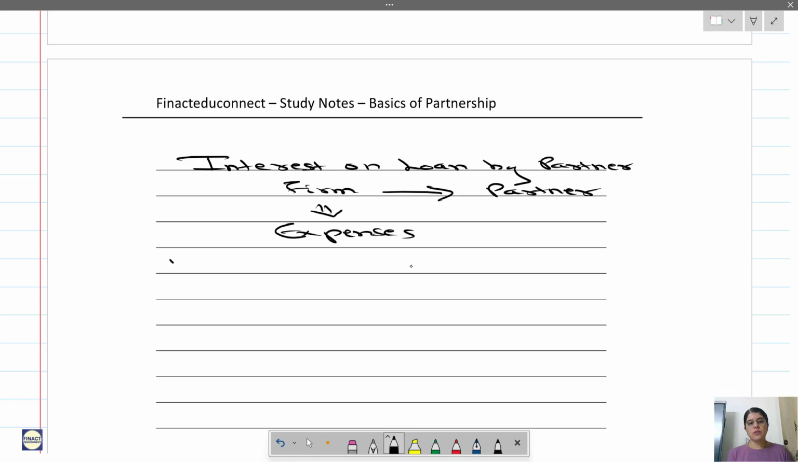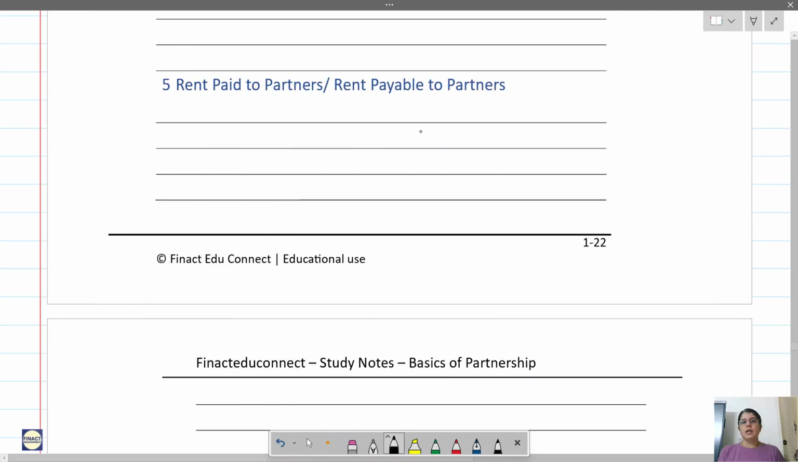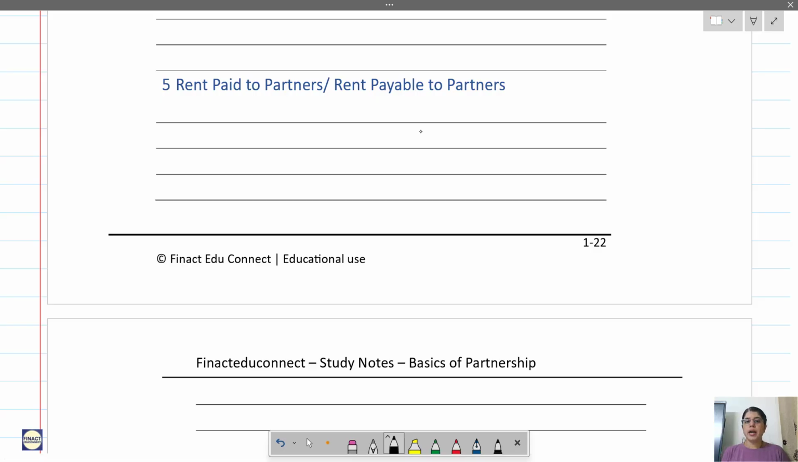So what are the different terms used over here? They can say loan by partner or loan from partner. Both are same. Okay, finish this, then we will go to the next one. Next one is rent paid to partners or rent payable to the partners.